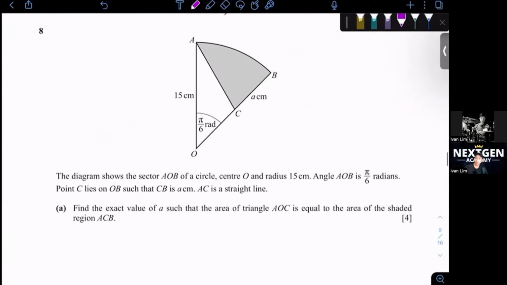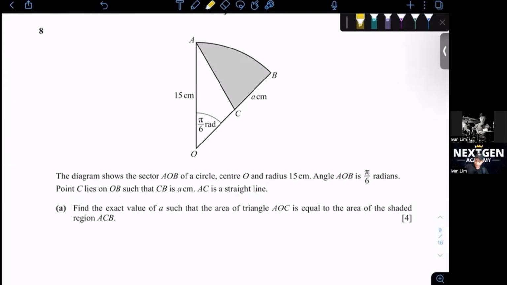Okay, let's go to question 8 right now. The diagram shows the sector AOB of a circle, center O with radius 15 cm. Angle AOB is pi over 6 radians. Point C lies on OB such that CB is a cm and AC is a straight line.